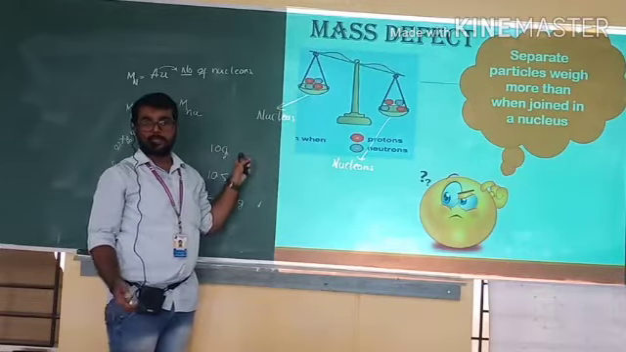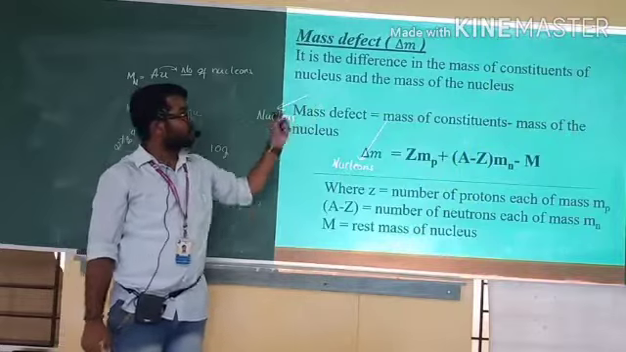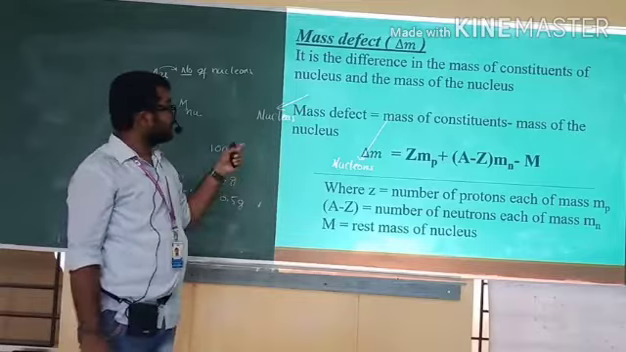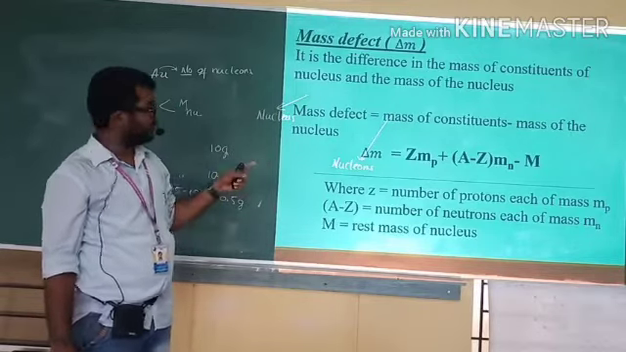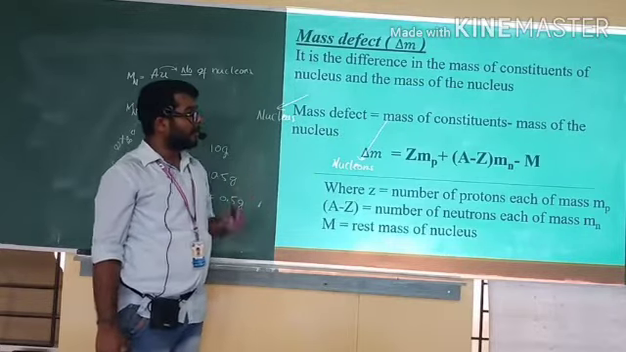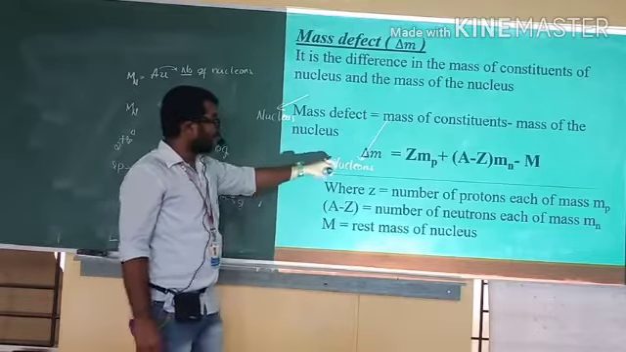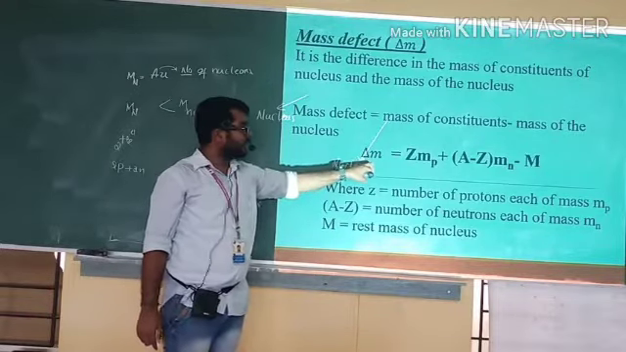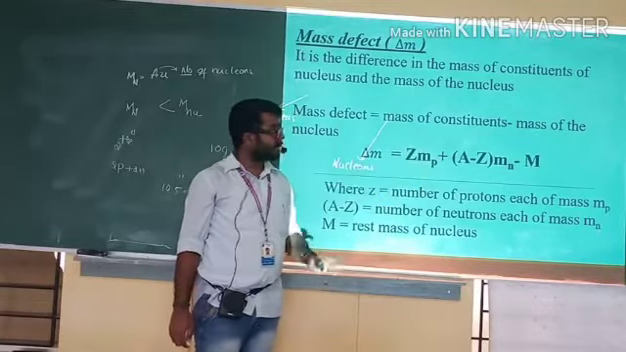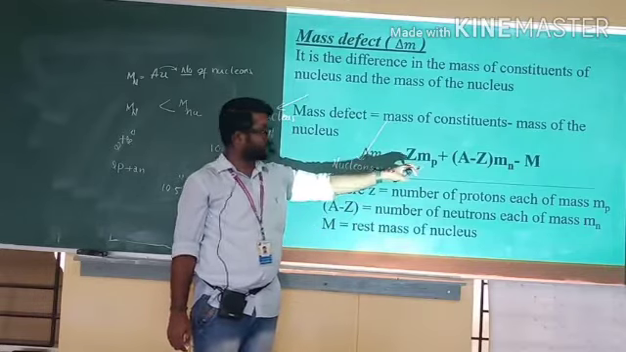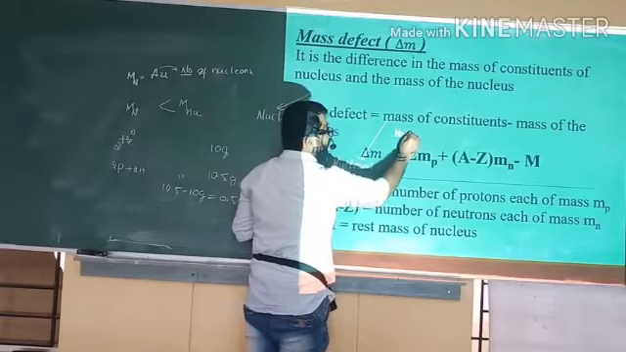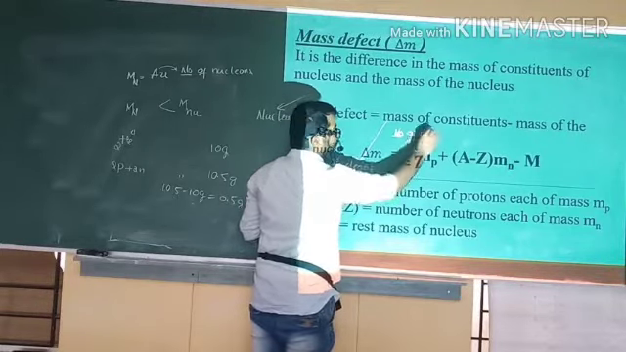The difference in the mass of the constituents of the nucleus and the mass of the nucleus is called the mass defect. This mass defect is equal to the mass of the constituents minus the mass of the nucleus. It is represented by delta m. Delta m is equal to Z into mp plus (A minus Z) into mn minus M, where Z is the number of protons.